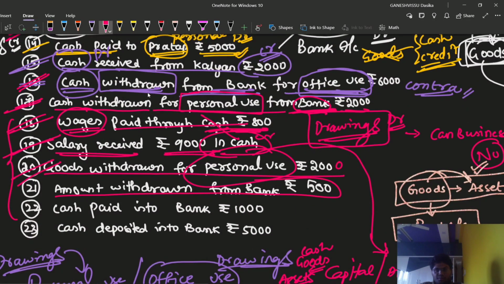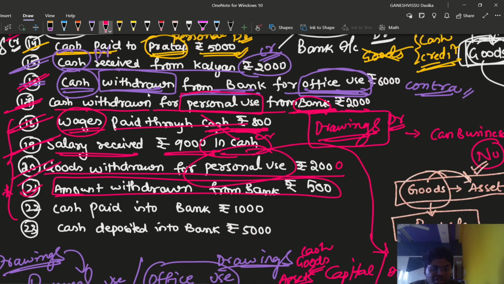Amount withdrawn from bank, rupees 5000. This is a very important transaction, and they have not mentioned whether it is withdrawn for personal use or for official purpose. If nothing is mentioned, we are required to assume it is for official purpose only. If it is made for personal use, then he will definitely mention that it is made for personal purposes.